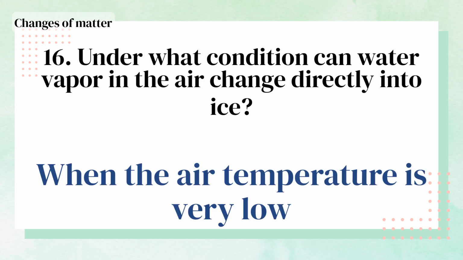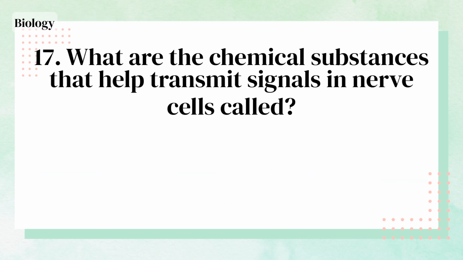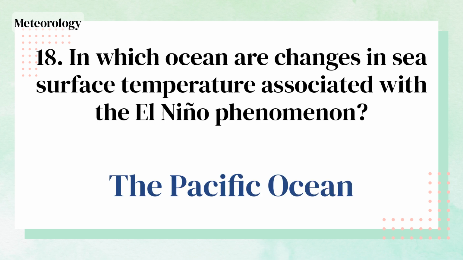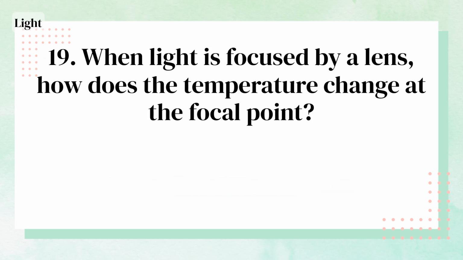When the air temperature is very low. What are the chemical substances that help transmit signals in nerve cells called? Neurotransmitters. In which ocean are changes in sea surface temperature associated with the El Niño phenomenon? The Pacific Ocean. When light is focused by a lens, how does the temperature change at the focal point?